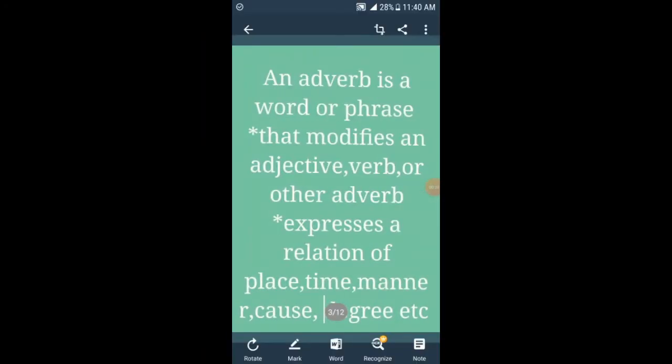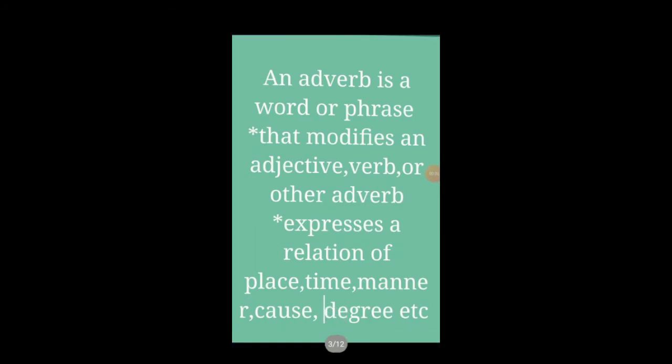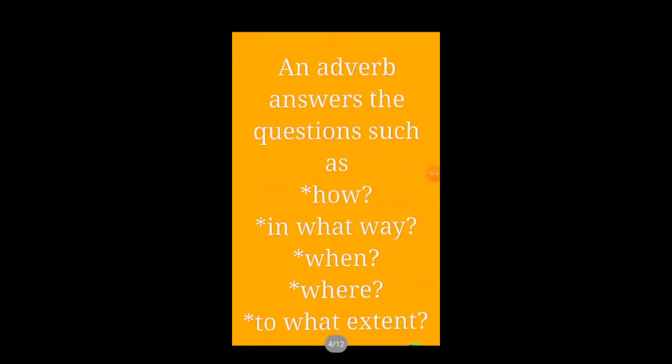So what is an adverb? An adverb is a word or phrase that modifies an adjective, verb or other adverb. It also expresses a relation of place, time, manner, cause, degree, etc. We can also say that an adverb answers questions such as how, in what way, when, where, and to what extent an action occurs.